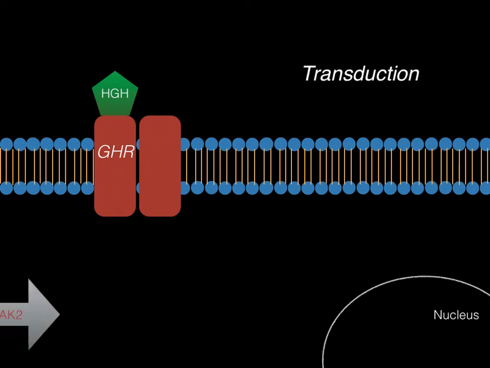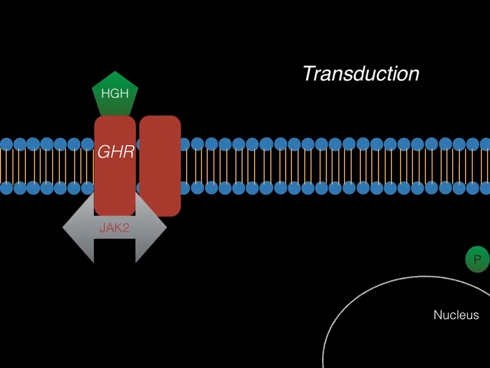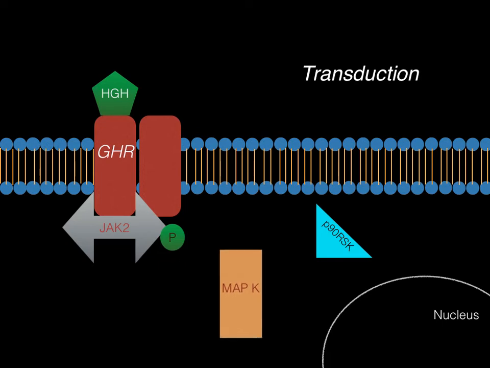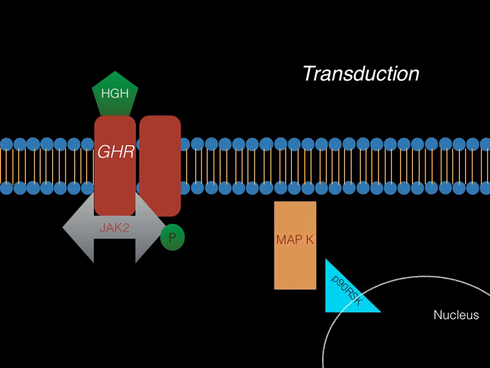Transduction. JAK2 binds to the receptor and is phosphorylated. MAPK then binds to the JAK2 and continues the pathway. The MAPK then passes on the signal to the protein P90RSK. P90RSK goes into the nucleus and changes the DNA's transcription by coding for cell growth and division.